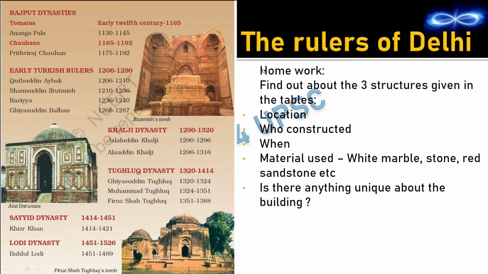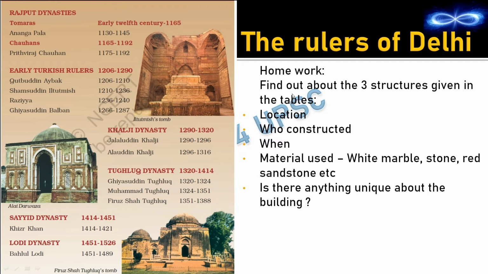Please do that. Now here we have been given three images. One is Iltutmish's tomb, second Alai Darwaza, and third Firoz Shah Tughlaq's tomb. But we have not been given any details, but since these images are given in your NCERT book, you will have to go back and find the details about this. So what are the details that you need to search for? First you need to find the location, then who constructed this building, when was it constructed, what were the materials which were used, that is, is it made of white marble, stone, red sandstone, what is the material that is used. Then is there anything unique about the building? So all these details you are supposed to collect and keep for your reference.